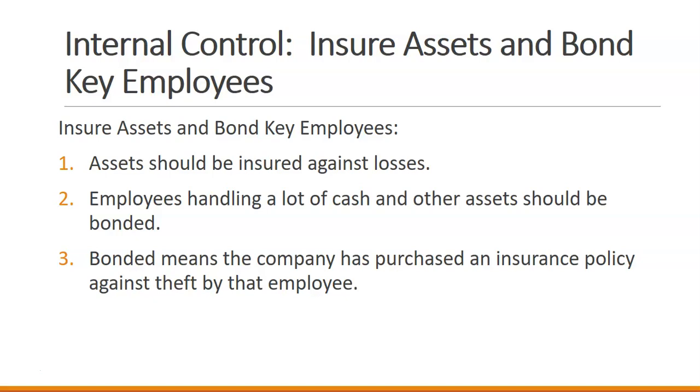So if employees have access to a lot of cash or assets, they should be bonded, or the company should have an insurance policy against them, so that if that employee does fraudulent activities and steals from the company, they have an insurance policy in place to recoup some of that money.